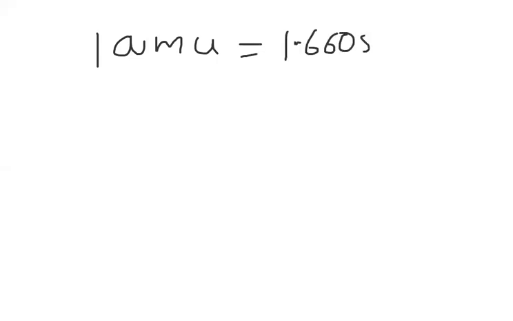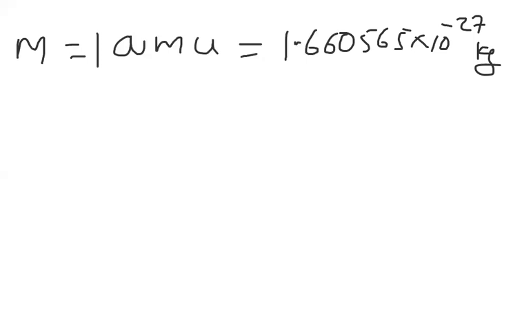Now remember, beta, here we have to know about mass and energy relations. First of all, suppose you take mass as 1 AMU. Whenever 1 AMU of mass is taken, it can be written as 1.660565 × 10^-27 kg. So this is the mass formula. Here we are discussing Einstein's mass-energy relation.